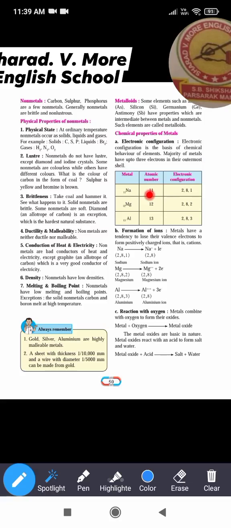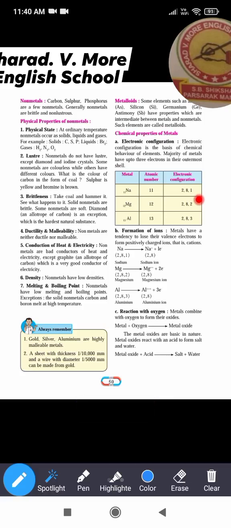Now see the metal sodium. Its atomic number is 11. Here its symbol is given, and its atomic number is written as a subscript. Its electronic configuration is 2,8,1. Because the capacity of the K shell is 2, that's why 2 is written. Next, capacity of L is 8, that's why 8 is written, and then the remaining 1 electron is written in the M shell. So 2,8,1 is the electronic configuration of sodium.